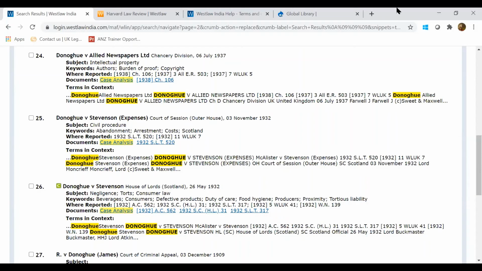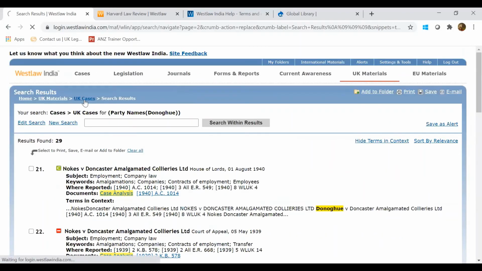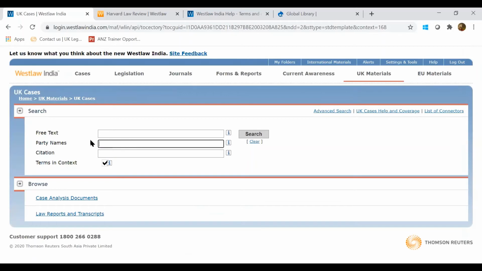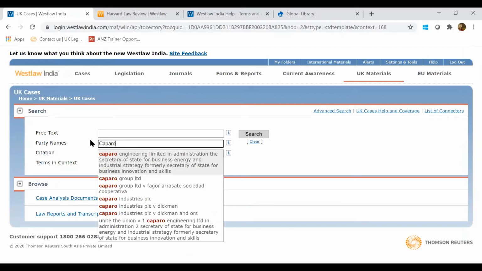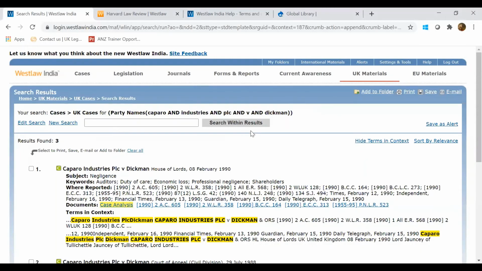And the second one? Caparo versus Dickman, is it? Yes, yes. You can just simply select that. You can type it in the party name. Caparo Industries. That's right. This is the one? Exactly.